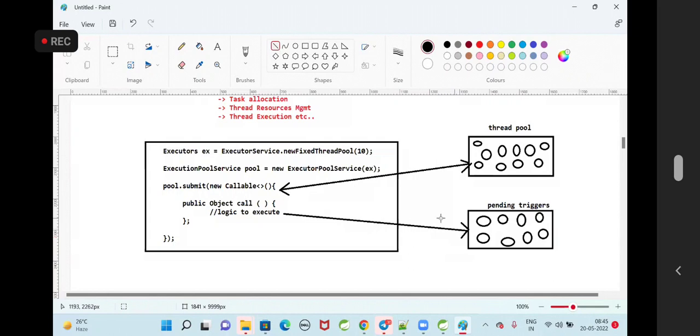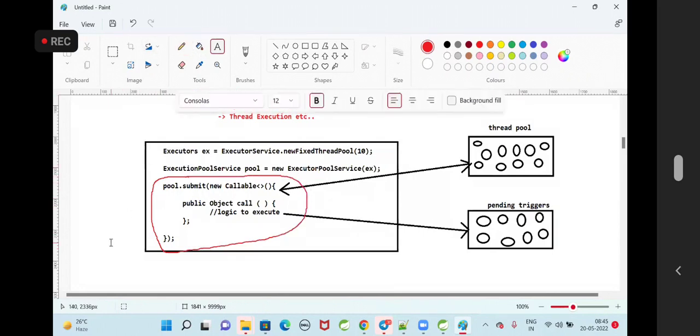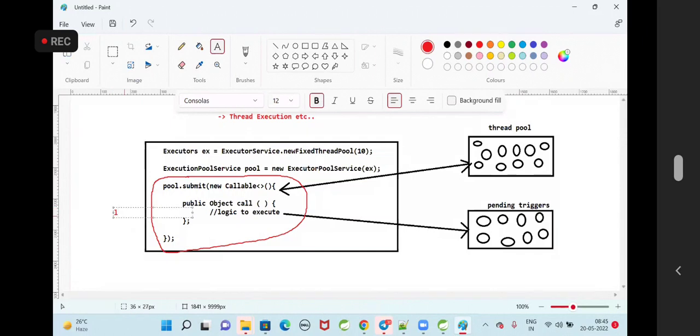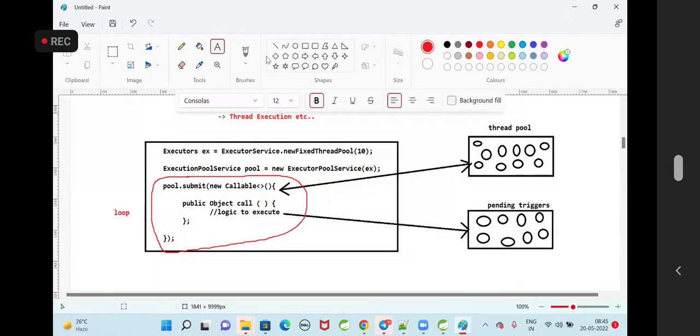10 threads we are creating in a pool. Whenever I do pool.submit, it is going to assign a task to the thread. This pool.submit logic I am going to execute in a loop, guys. For every pending trigger, I am going to submit the task for a thread.